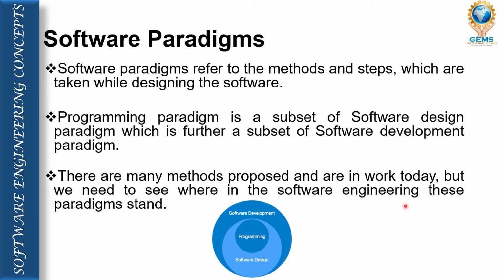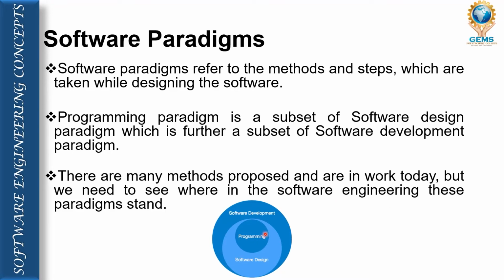There are many methods for software development, but now we have to check where our software engineering paradigm stands in today's world, because we have many methods to propose and to develop software.